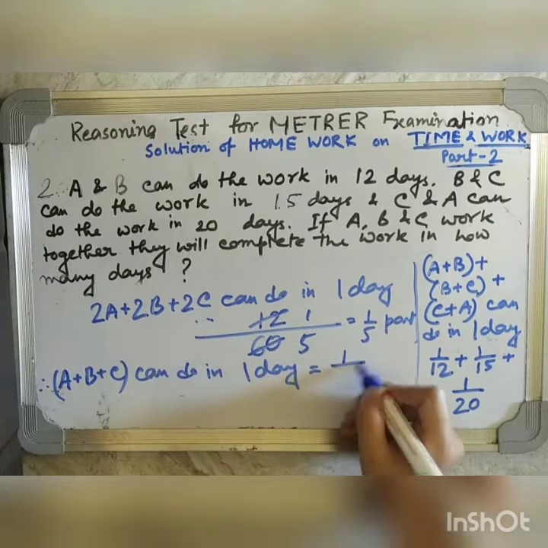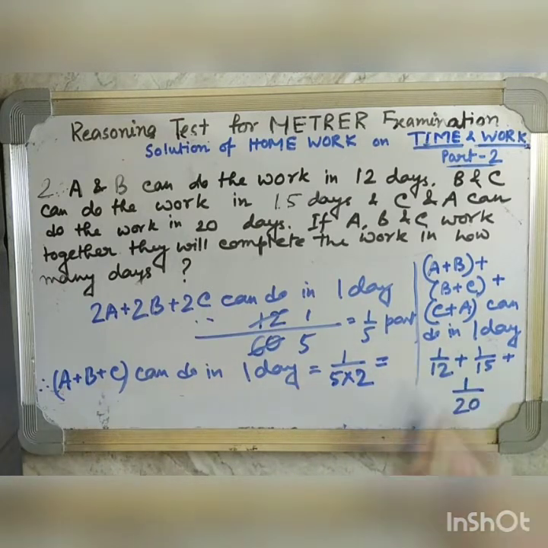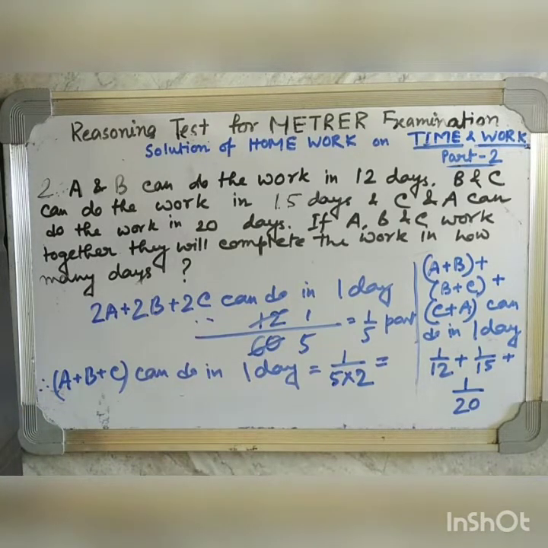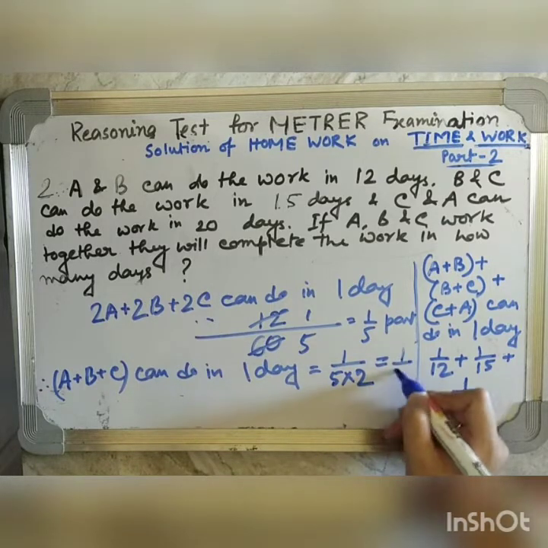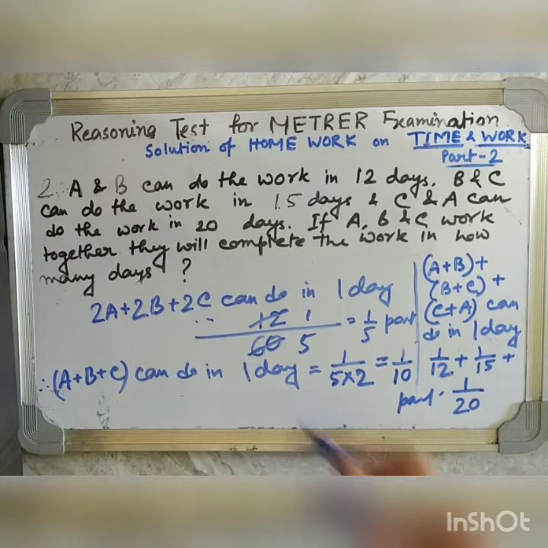So here in this case we will divide it by 2. And how to find what part A, B and C can do in one day? That will be 1 by 10 part. Now 1 by 10 part is done by A, B and C together in only one day.